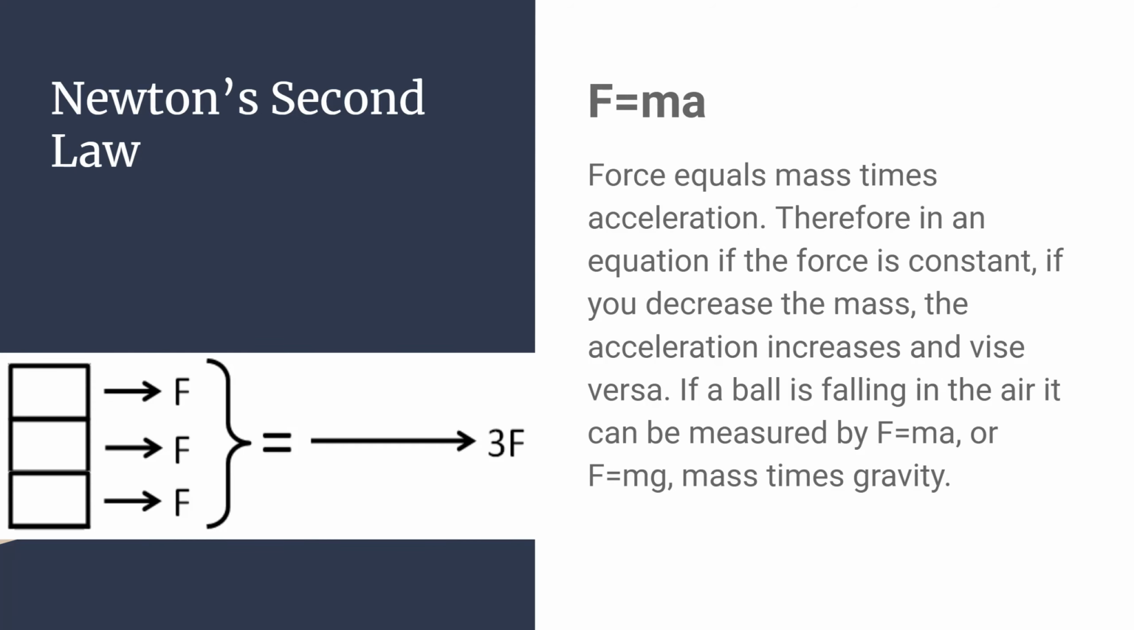Newton's second law, F equals ma. Force equals mass times acceleration. Therefore, in an equation, if the force is constant, if you decrease the mass, the acceleration increases, and vice versa. If a ball is falling in the air, it can be measured by F equals ma or F equals mg, mass times gravity.